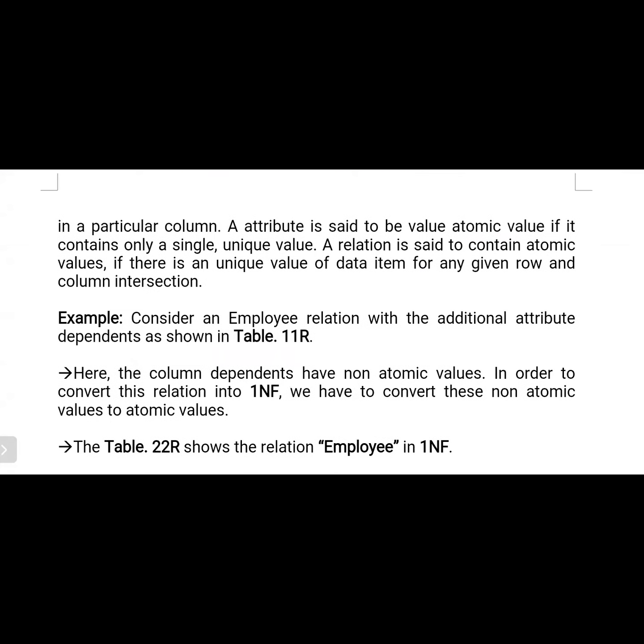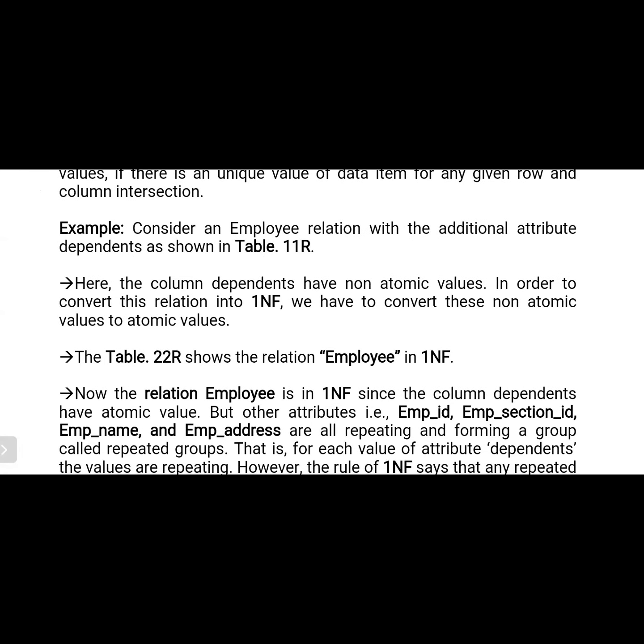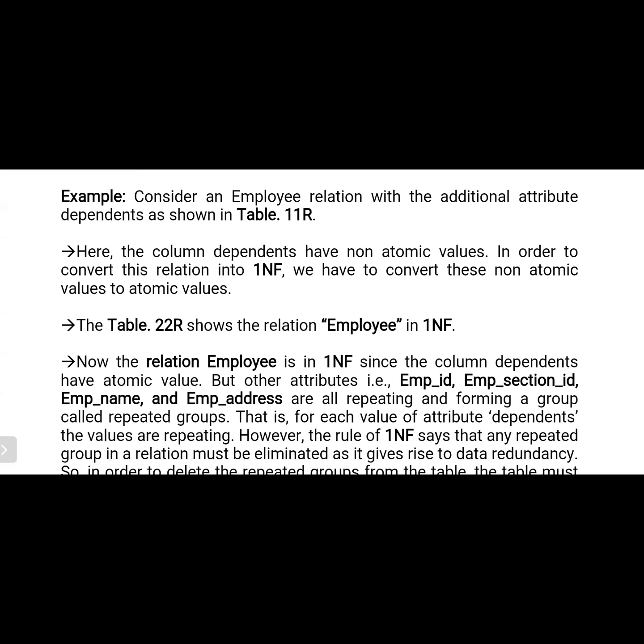A relation is said to contain atomic values if there is a unique value for a data item for any given row and column intersection. Consider an employee relation with the additional attribute dependents, Table 1. Here the column dependents has non-atomic values. In order to convert the relation into 1NF, we have to convert these non-atomic values to atomic values.